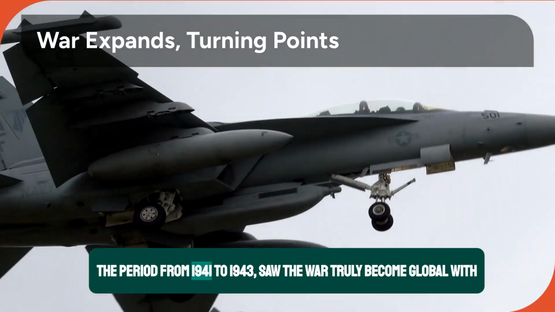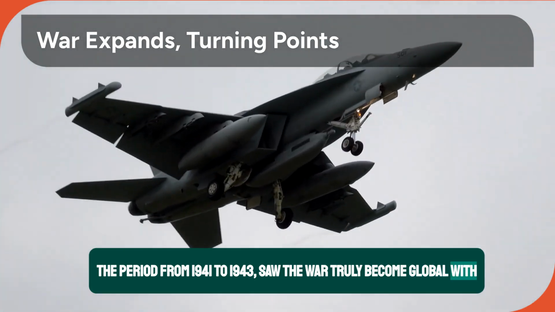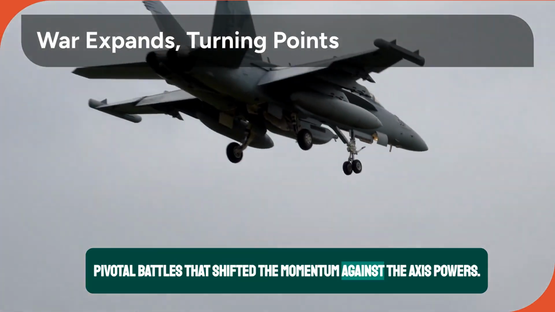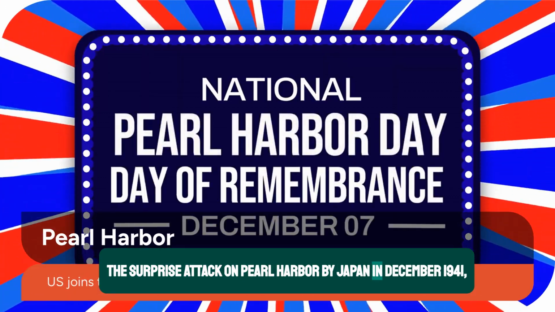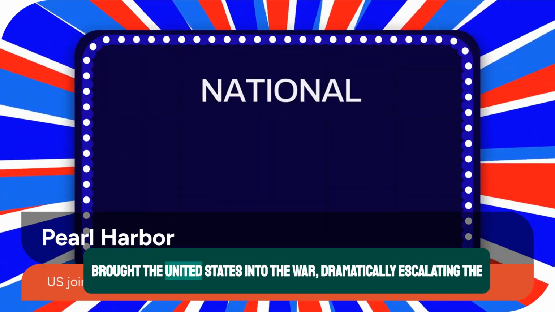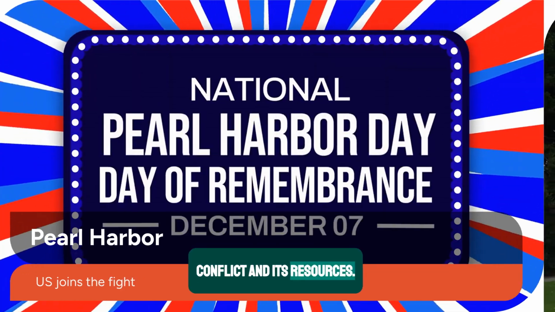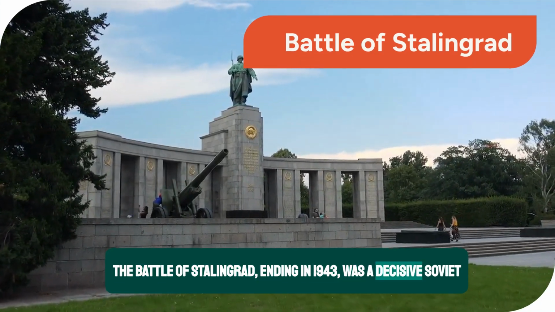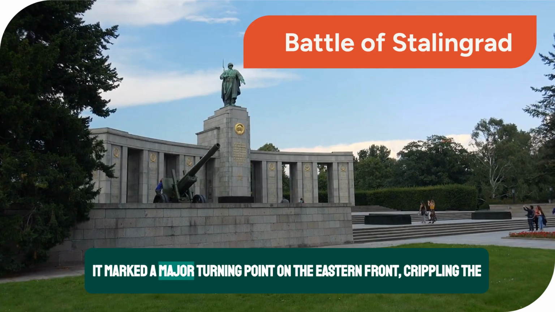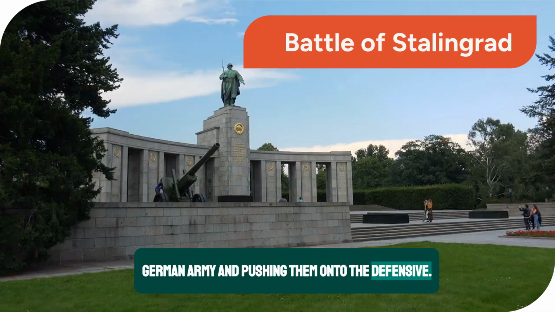The period from 1941 to 1943 saw the war truly become global, with pivotal battles that shifted the momentum against the Axis powers. The surprise attack on Pearl Harbor by Japan in December 1941 brought the United States into the war, dramatically escalating the conflict and its resources. The Battle of Stalingrad, ending in 1943, was a decisive Soviet victory. It marked a major turning point on the Eastern Front, crippling the German army and pushing them onto the defensive.